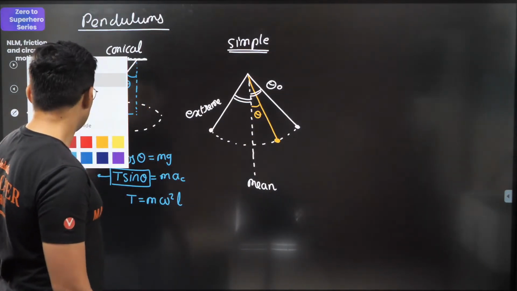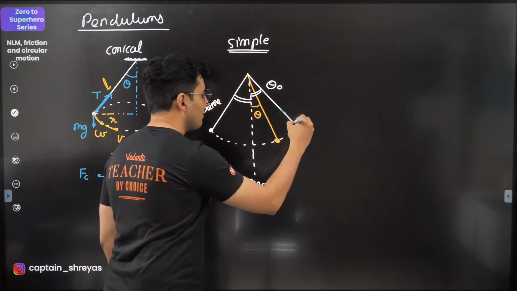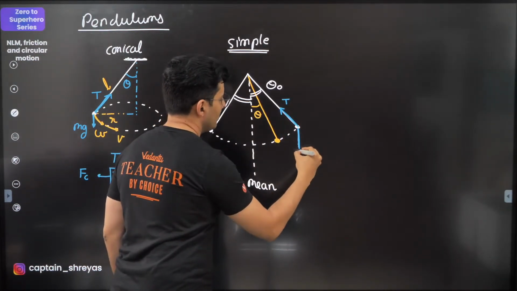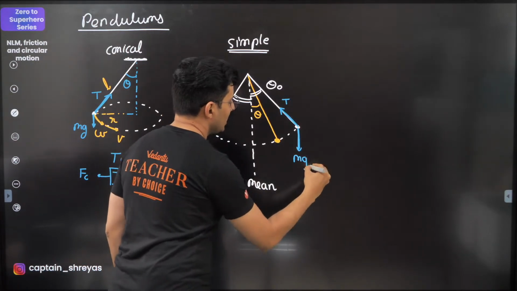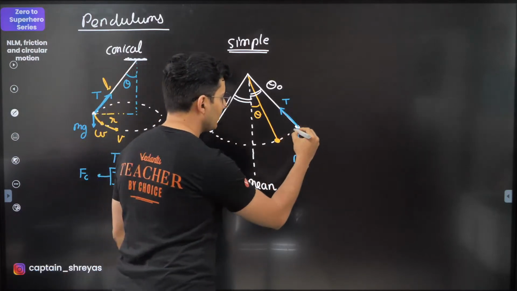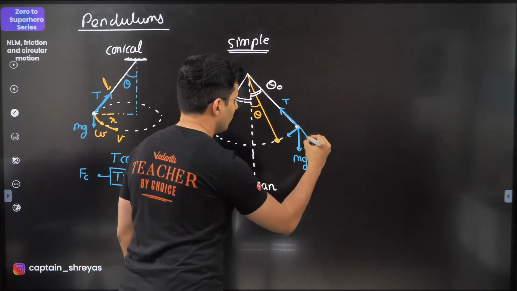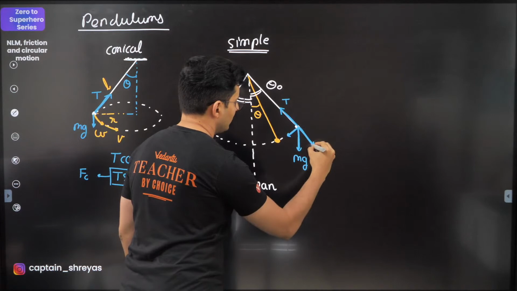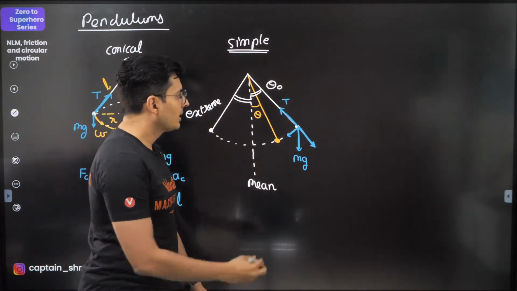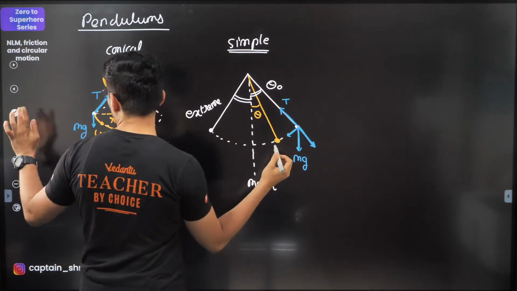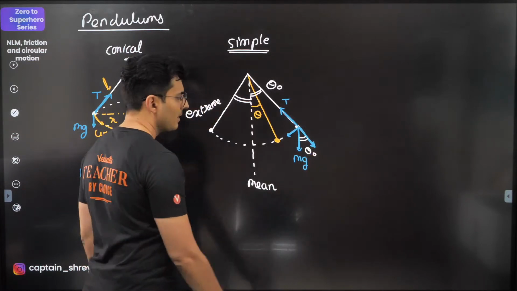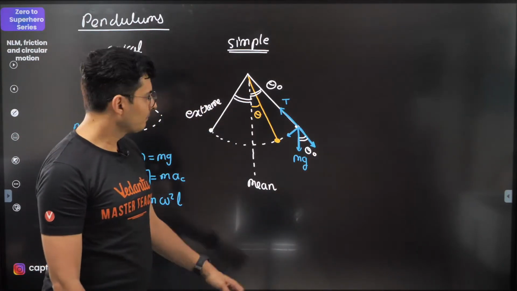So guys, tell me one thing. If I draw the free body diagram over here, this is tension and this is mg. Mg will have two components, obviously, like this, correct? Now tell me, if this is theta naught, shouldn't this angle also be theta naught?